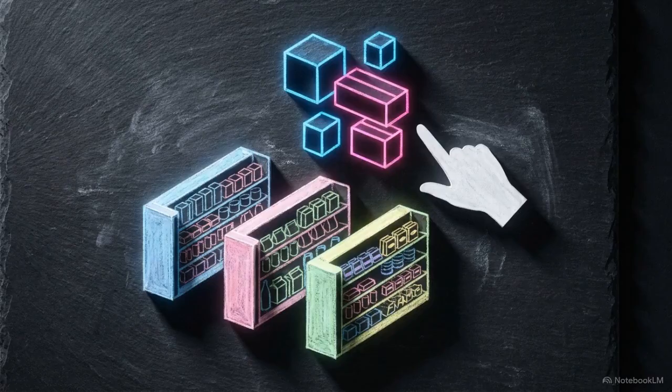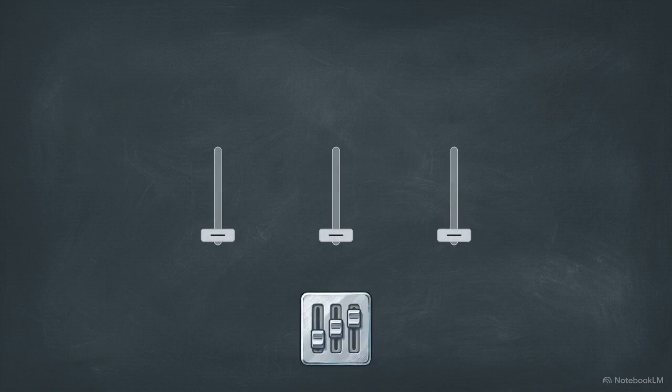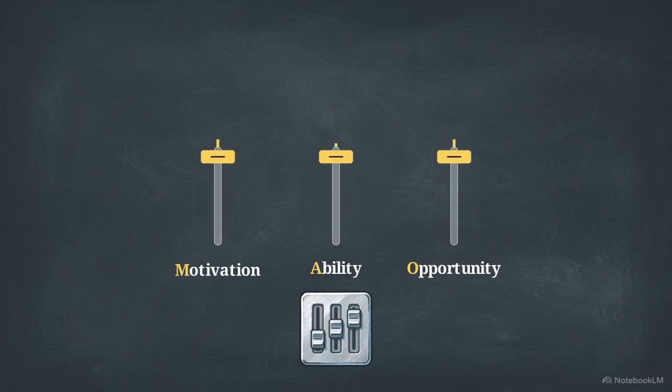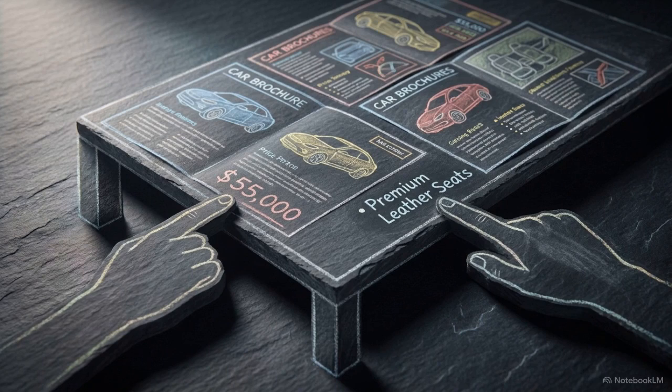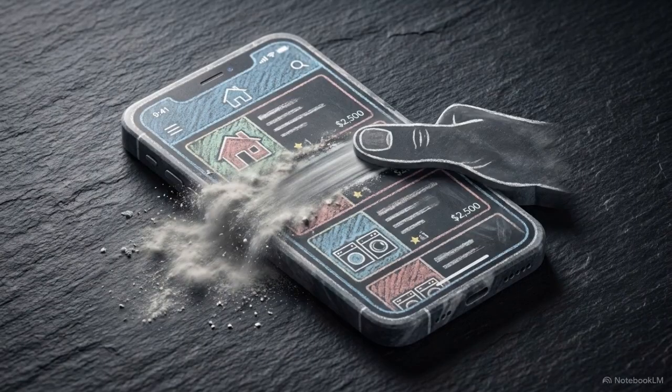It is a real-time construct, built on the fly and heavily influenced by the immediate environment in which the choice is presented. To understand how this construction works, we have to look at the cognitive toggle switch known as MAO: motivation, ability, and opportunity. The state of these three factors determines exactly which operating system the brain will deploy to make a decision. When MAO is high, we use compensatory models, engaging in effortful trade-offs where a strength can make up for a weakness. When MAO is low, we default to non-compensatory models, rapid, ruthless logic gates where a single failure eliminates an option entirely.